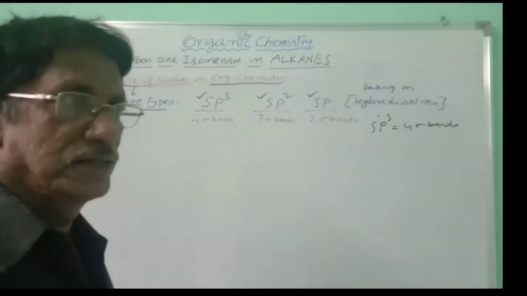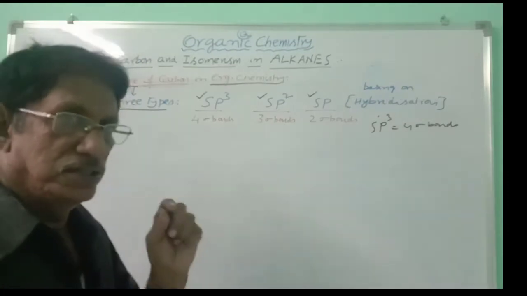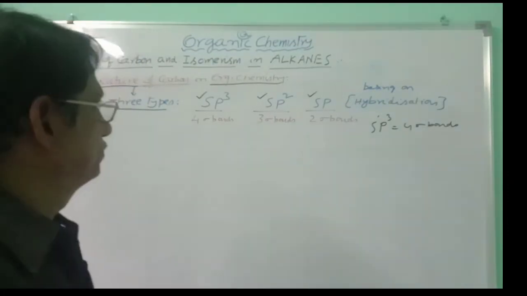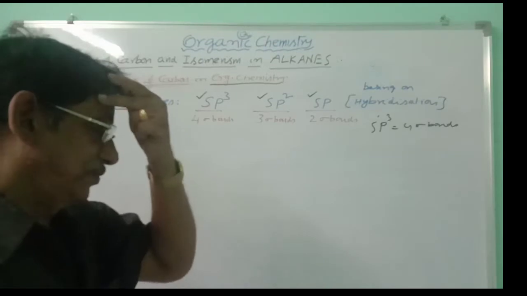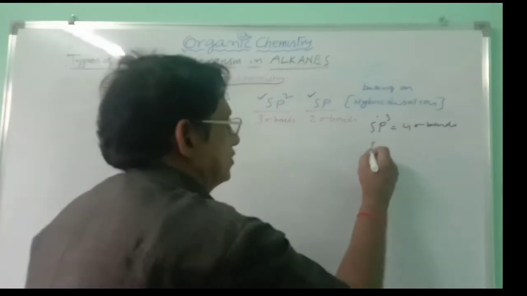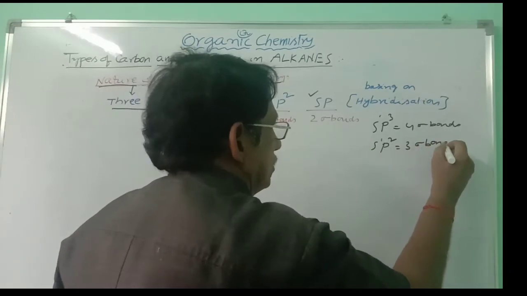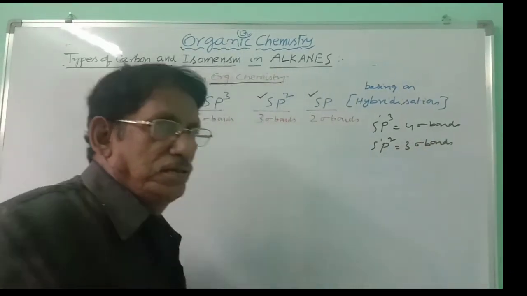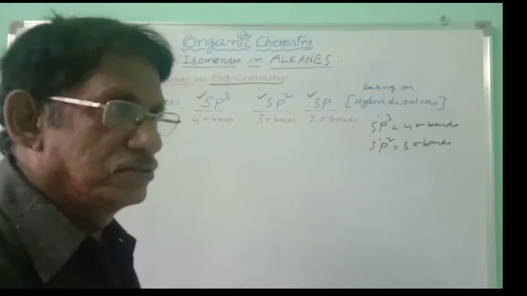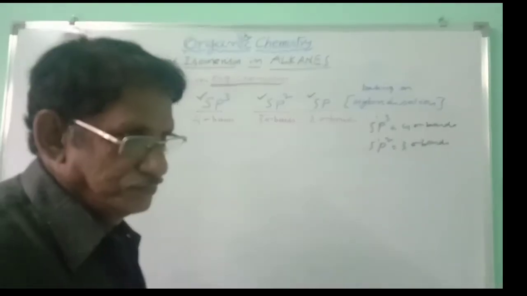When carbon is making 4 sigma bonds, you have to assume sp3 hybridization on that carbon. So 4 sigma bonds. sp2 hybridization means 1 plus 2 is equal to 3 sigma bonds. When the carbon is making 3 sigma bonds, you have to use only sp2 hybridization.